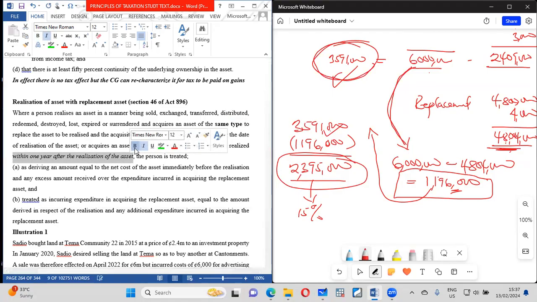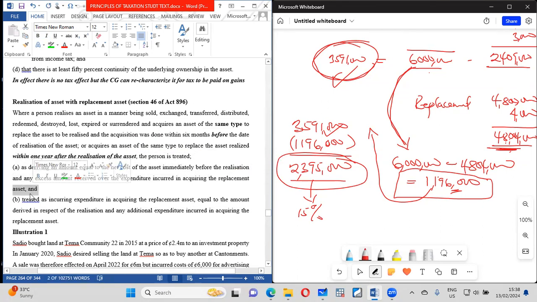That person is treated as having replaced the asset, as deriving an amount of income equal to the net cost of the asset immediately before the realization, and any excess received over the expenditure incurred in acquiring the replaced assets.